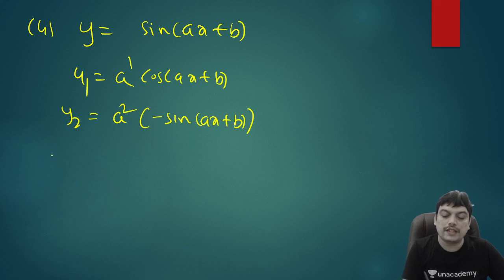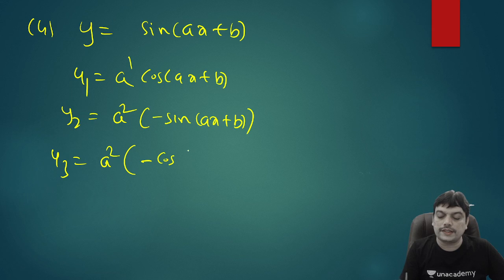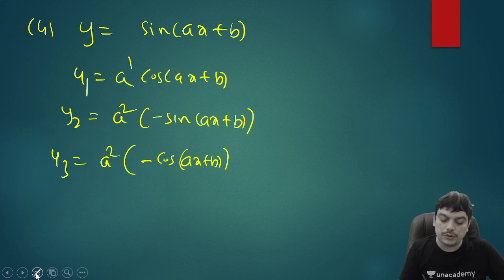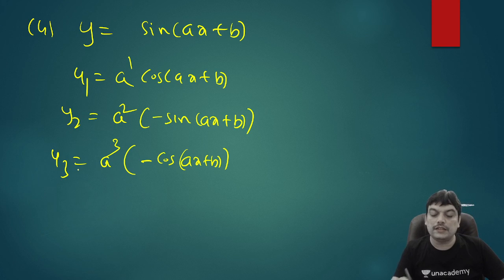This was power 1. Again, if you write y3, this a square will be same. Minus of sine will have a derivative cos of ax plus b, into ax plus b which will again have a derivative a, so it actually becomes a cube. One more a will multiply, so a square is going to become a cube. So if you look at the pattern, the power of a is same as this lower suffix.